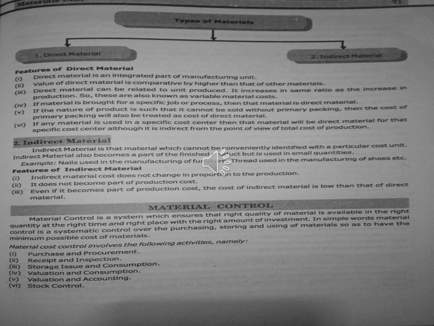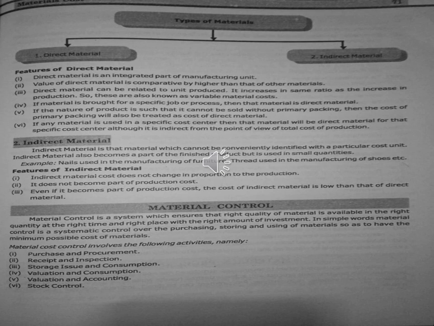But here what they say is, even though it has been considered as total production, that material we will divide into two. That means the main object of the material will come under direct material, and the other remaining things, accessories that we have used for making that or turning it into finished products, all that will come under indirect materials from the material point of view. So these are the features of direct material.